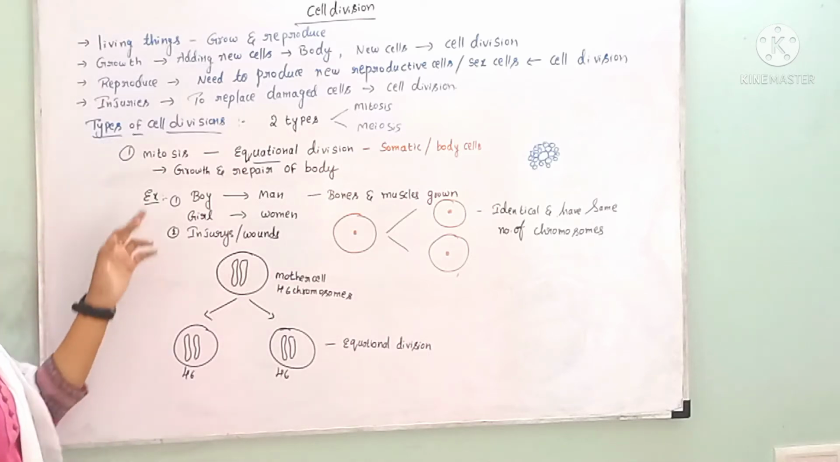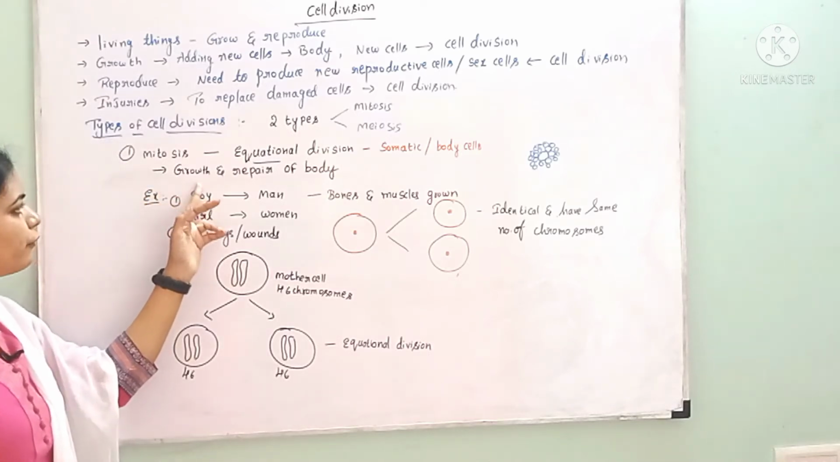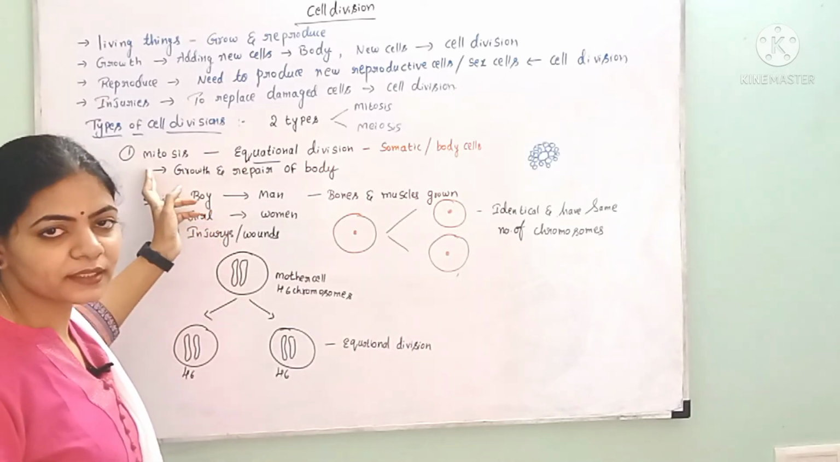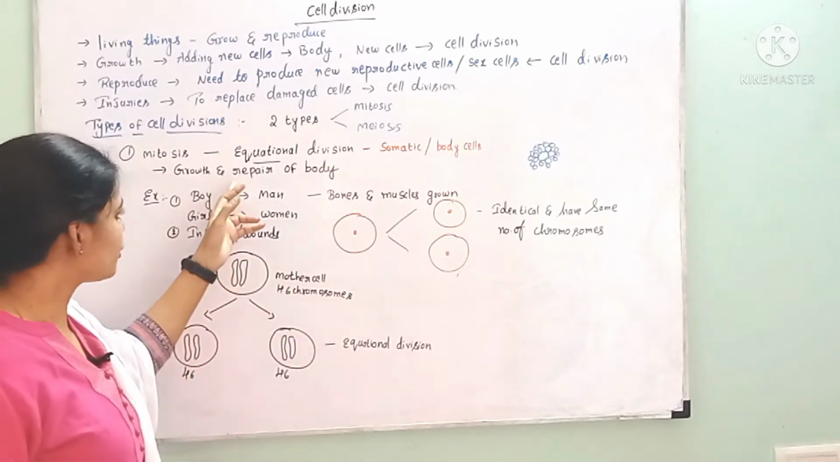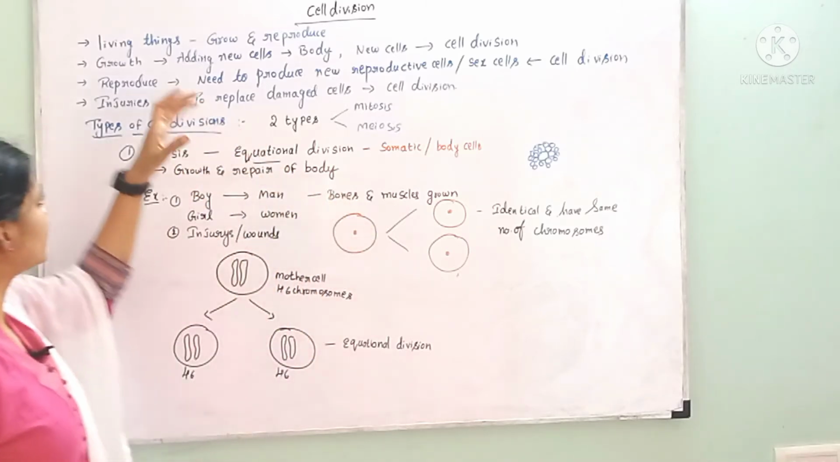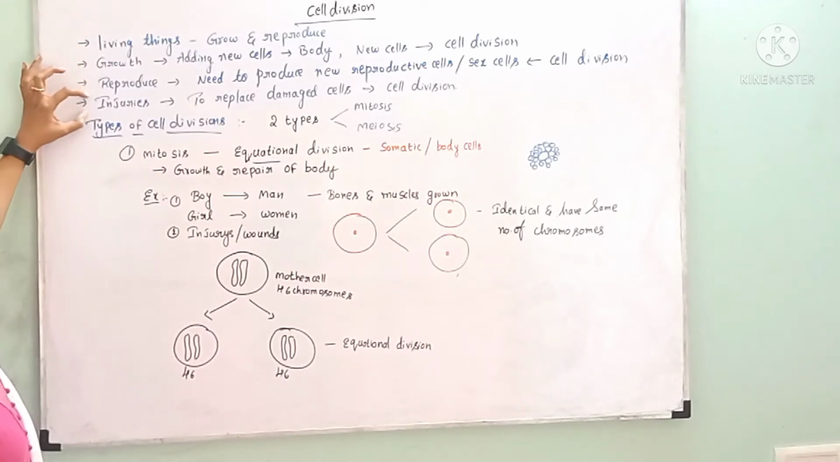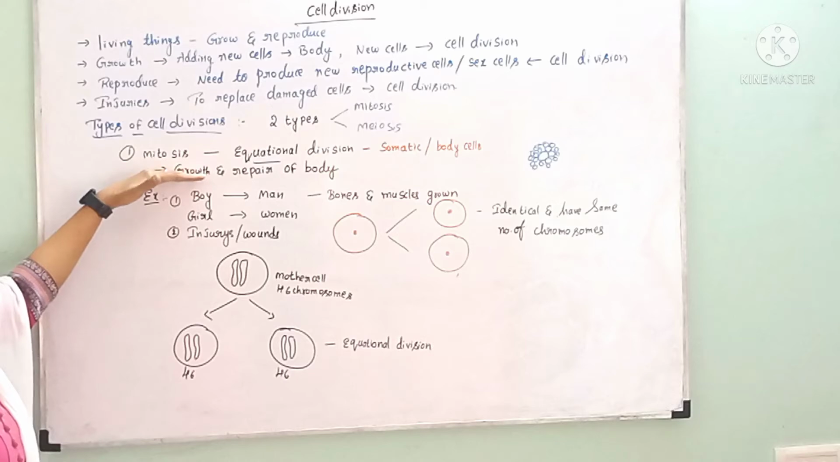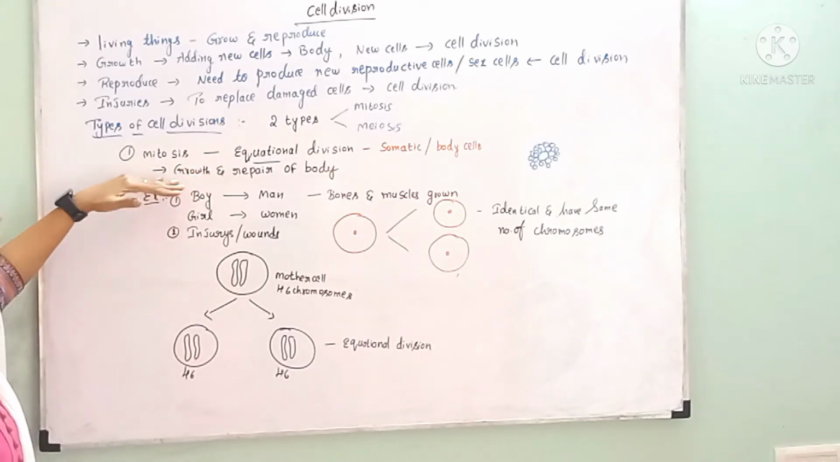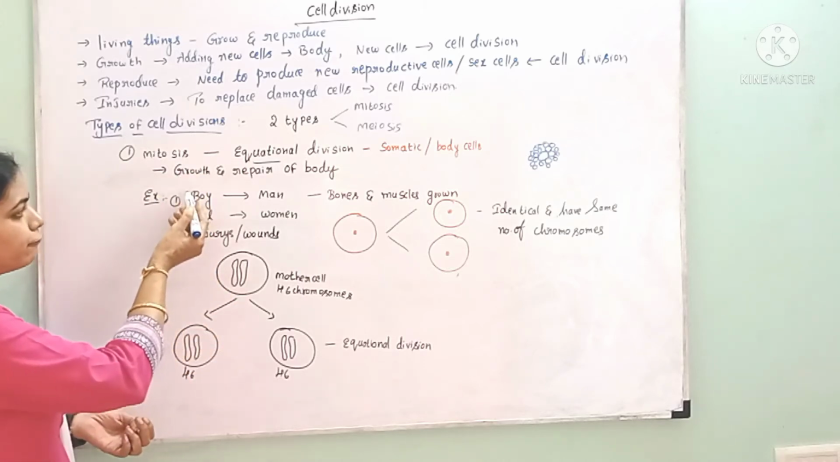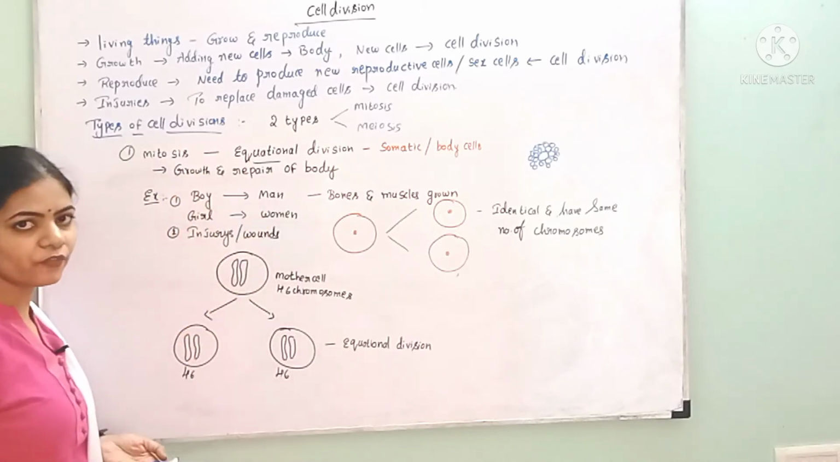So what is the importance of this mitosis? This mitosis helps in the growth of an organism and also in the repair of the body. In the cell division introduction part, we studied the importance of cell division: growth, reproduction, injuries. Of these, the growth and injuries part is carried out by the process of mitosis. This mitotic cell division is helpful for the growth and repair of the body.